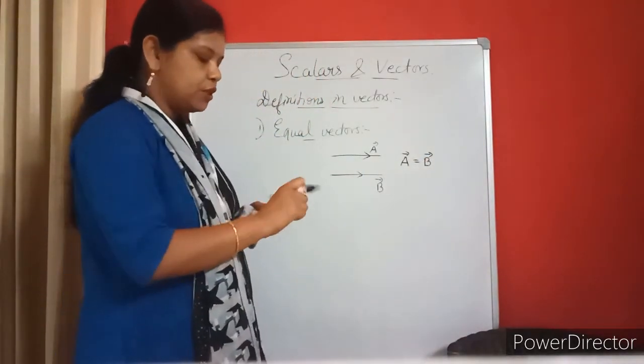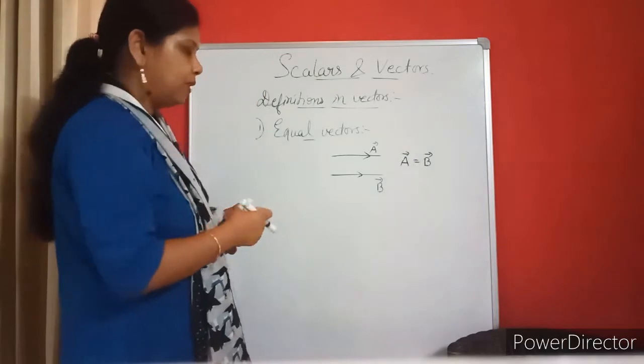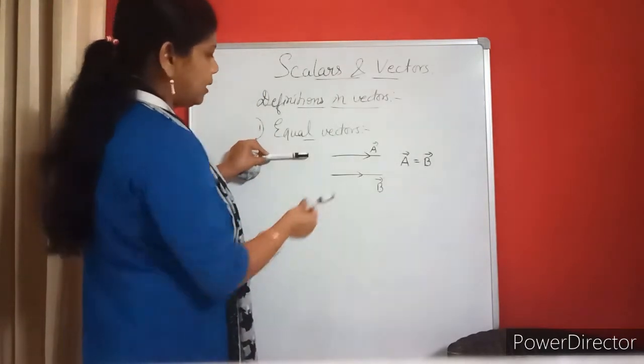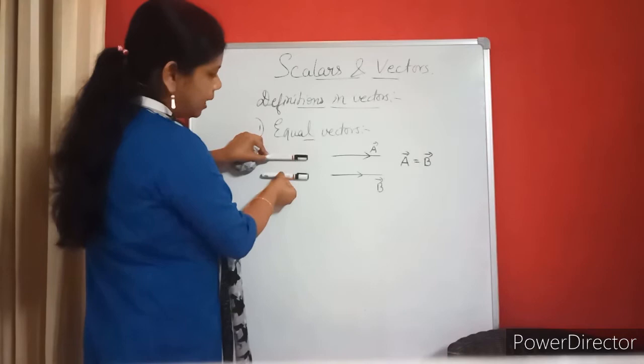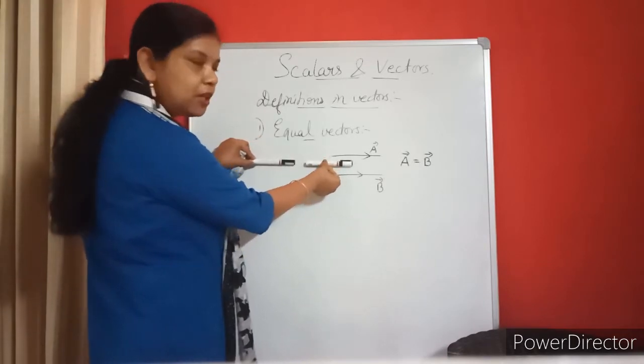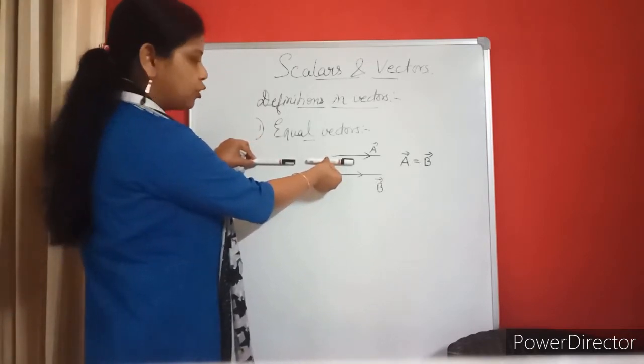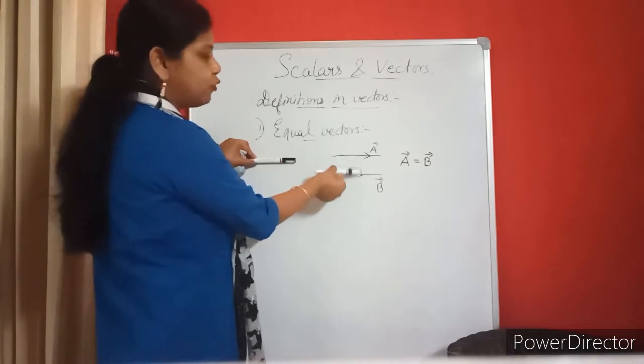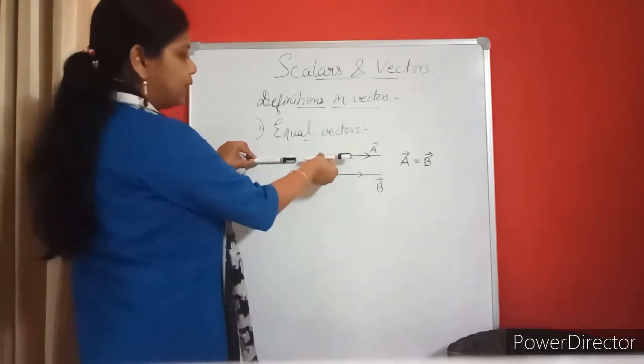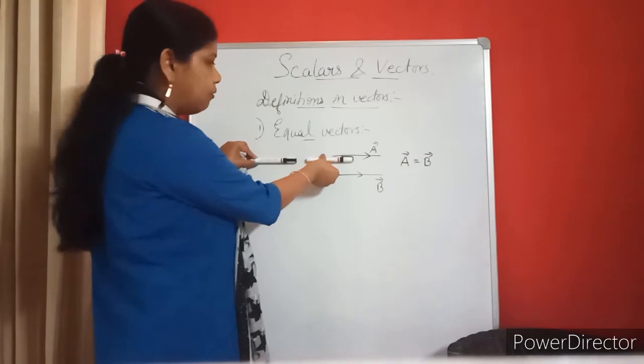Suppose I take these two markers to be A and B. Suppose this is one, this is another one. I have drawn like that. Instead, can I draw it like this? Yes, I can draw like this also. But the length should be same. It doesn't mean that I have to draw parallelly. I can draw like this also. It's okay.